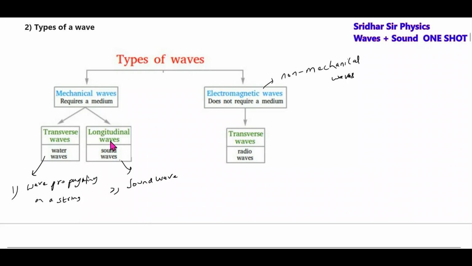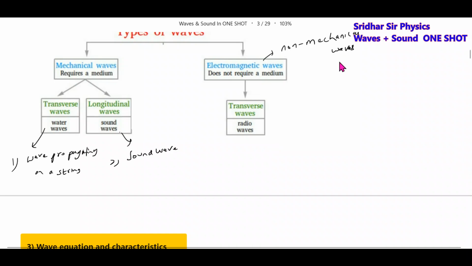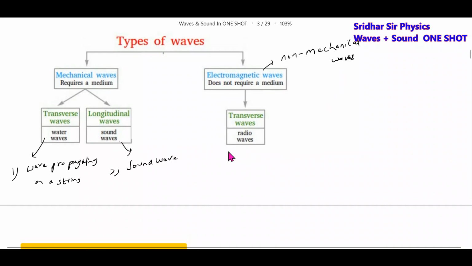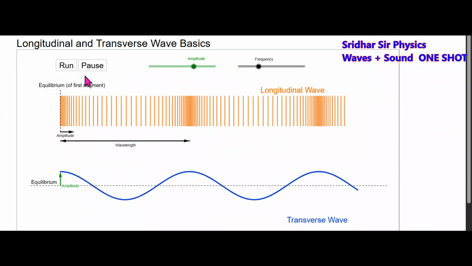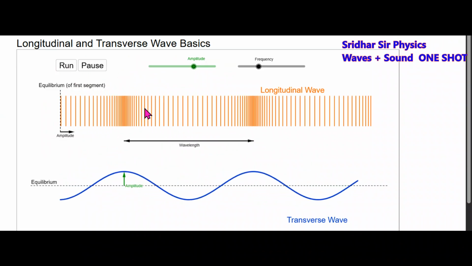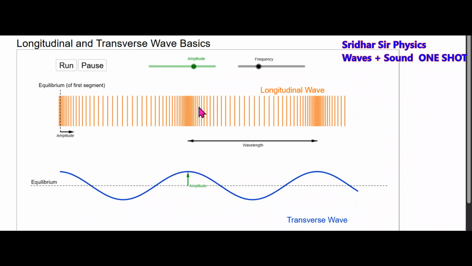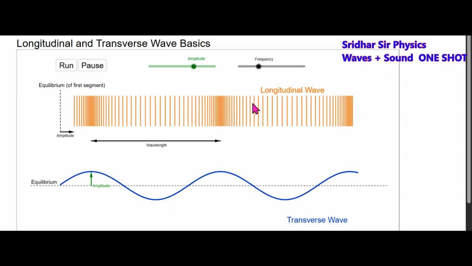How will the transverse wave propagate? How will the longitudinal wave propagate? In case of the longitudinal wave, the particles of the medium will move along the x-axis and the energy will flow along the x-axis.